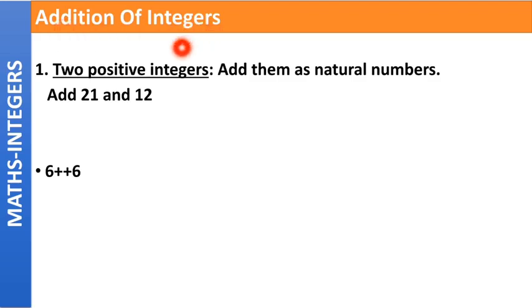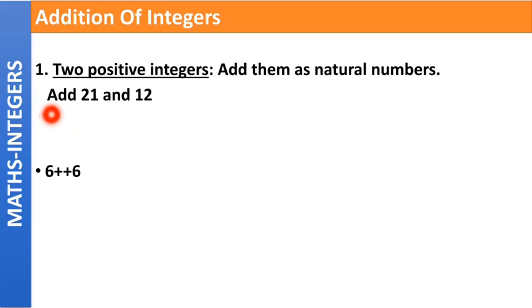So here today we'll discuss in detail about addition, subtraction, multiplication and division of integers. First possibility is that we have two positive integers and then we have to add them. What is the first possibility class? It is that we have two positive integers, then we have to add. Now how do we do that? We simply add them as natural numbers.